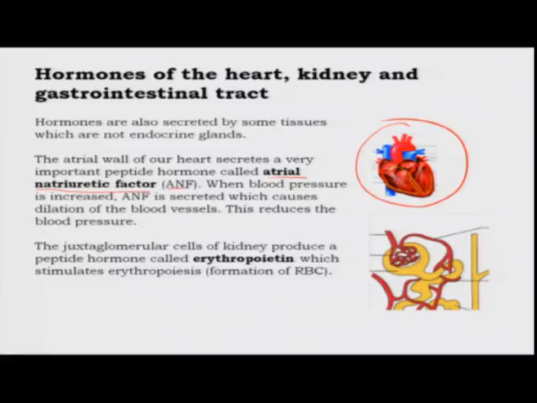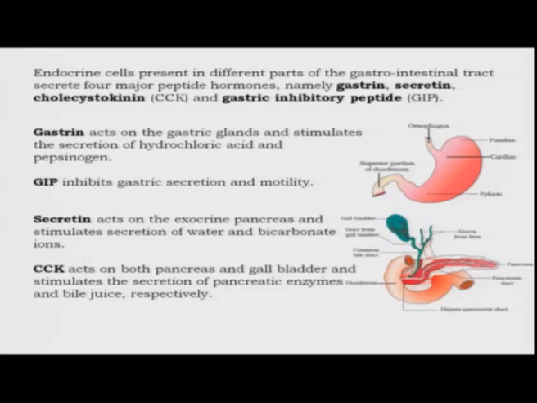It regulates the blood pressure. So, when blood pressure is increased, ANF dilates the blood vessels to decrease it. Another important hormone called erythropoietin is produced from the juxtaglomerular cells of the kidney, which increases the production of red blood cells. Finally, the gastrointestinal system produces lots of hormones like gastrin and gastric inhibitory peptide, which act